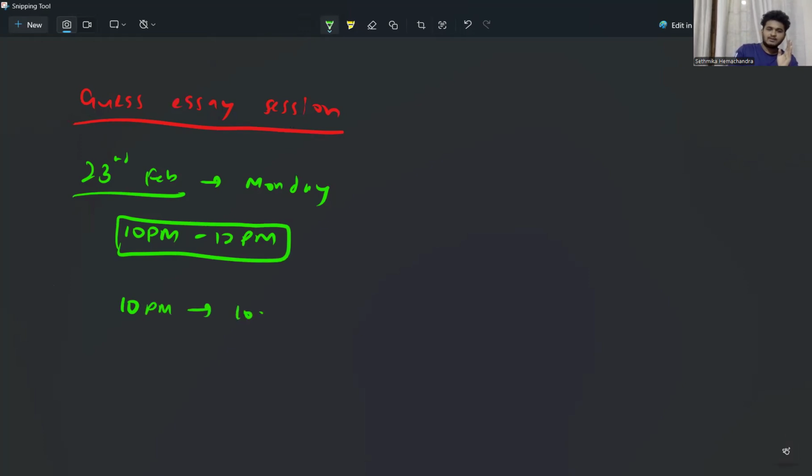to 10:30 p.m. I'll be explaining to you the theory parts behind that essay. Right? So now just let's, for example, take that I took the Calvin cycle as an essay. So I'll be quickly going through the Calvin cycle and the related sections from 10 p.m.